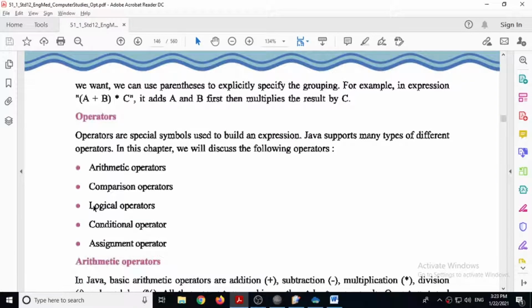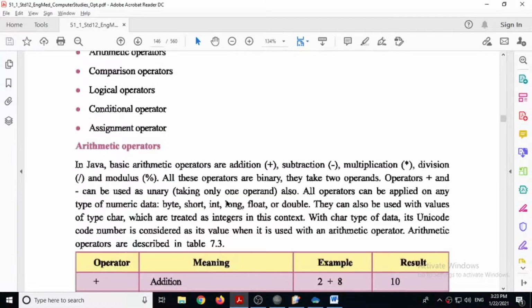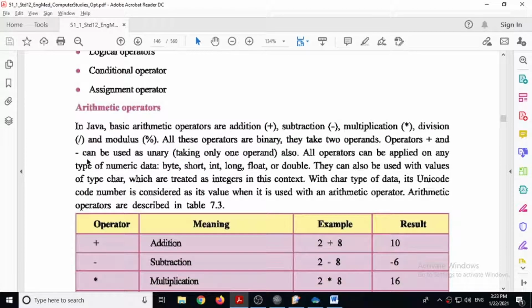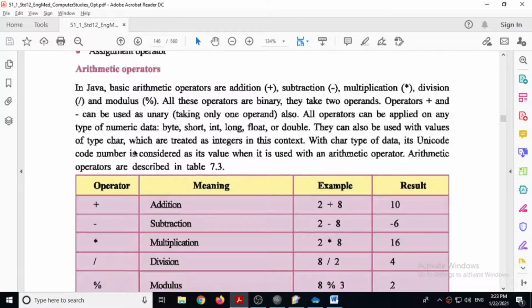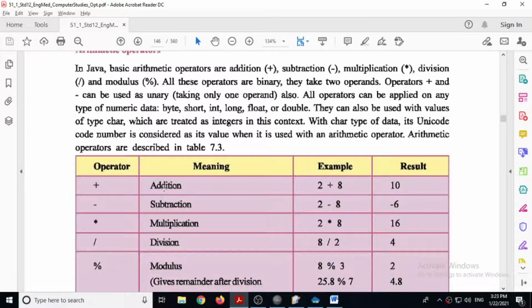Remember, in Java there are 5 different types of operators available. These are arithmetic operators, comparison operators, logical operators, conditional operator, and assignment operator. So let's see the first one, arithmetic operators. These operators are plus, minus, star for multiplication, forward slash for division, and modulus. See how all these operators work.